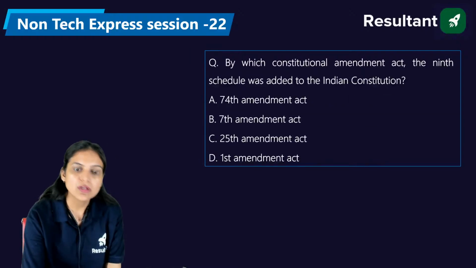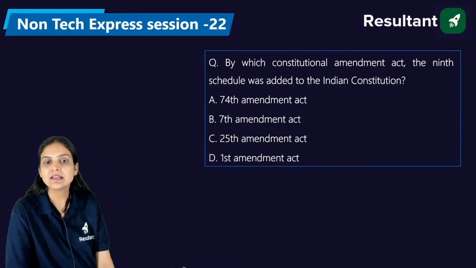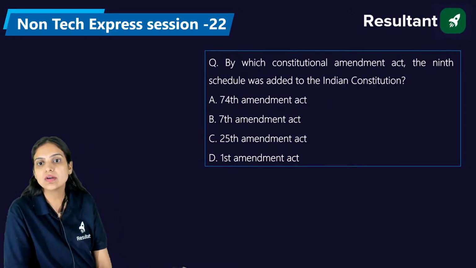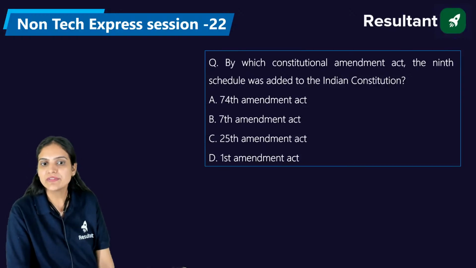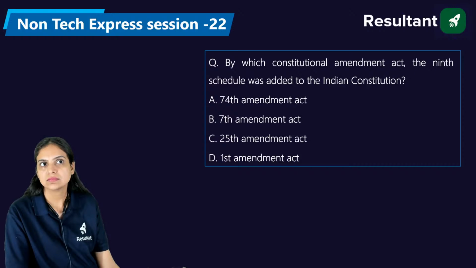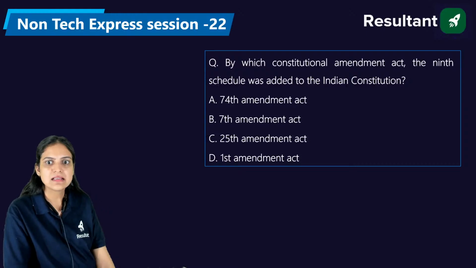Okay, now, by which Constitutional Amendment Act was the ninth schedule added to the Indian Constitution? 74th, 7th, 25th, and the 1st. Please answer. Shubhadev, it's A, 74.